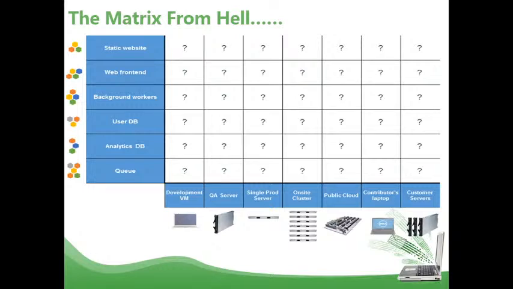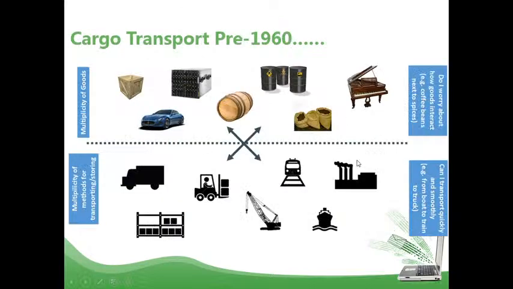Before Docker came into place, let's look at the traditional approach. This is like cargo transport before the 1960s, when we needed to use several types of methods in order to transport goods. Let's say we have a car, oil, pianos. In this slide you can see different kinds of items. If you want to transport these, you can see we need to use different kinds of transportation mechanisms, right? There's a lorry, there's a truck. Likewise, different kinds of transportation mechanisms.